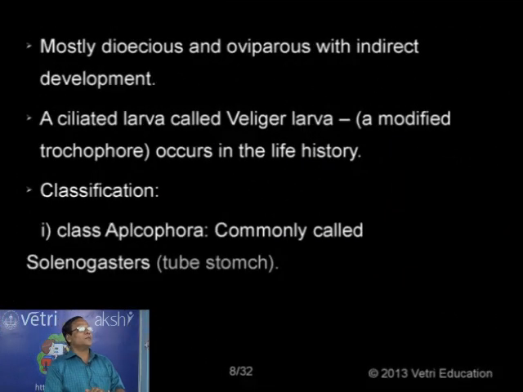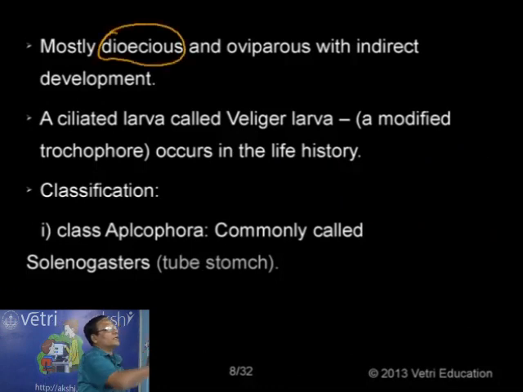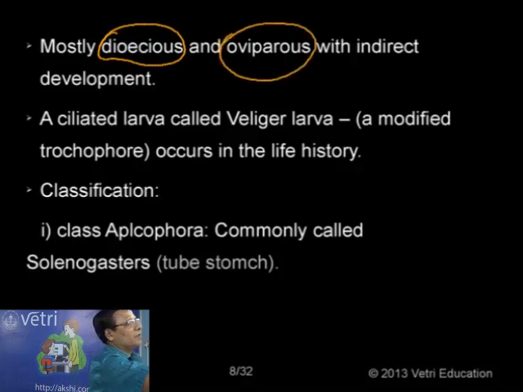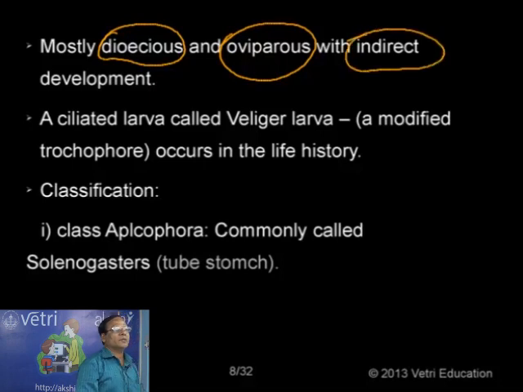Now what is the nature of development? So these animals are actually dioecious. The meaning for that one, sexes are separate. Different male and female animals are found, but it cannot differentiate by means of external means. And both male and females are looking alike. And these are all oviparous animals, laying eggs. And they have indirect development. When I use the word indirect development, that always denotes there is a larval stage.